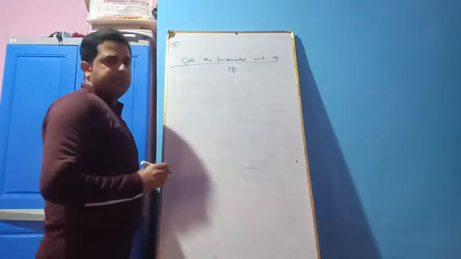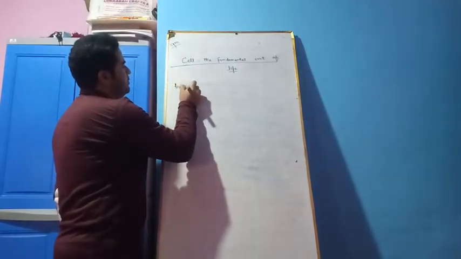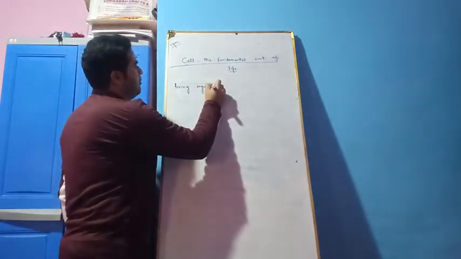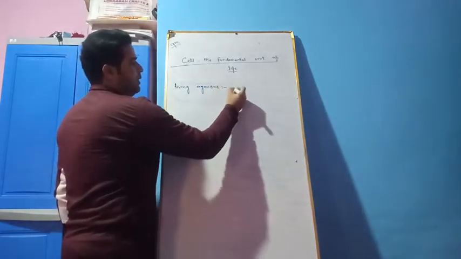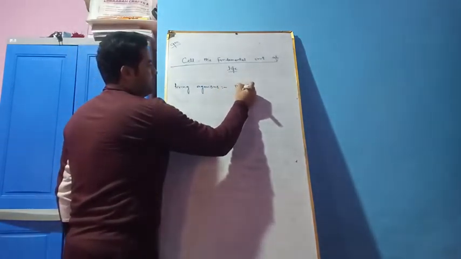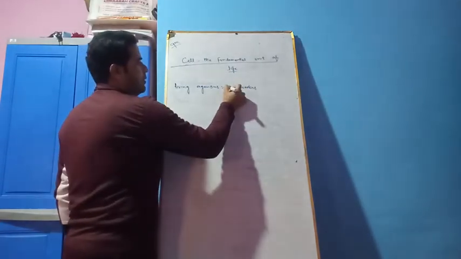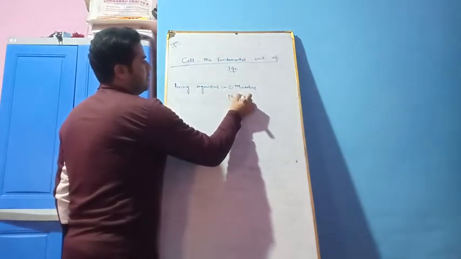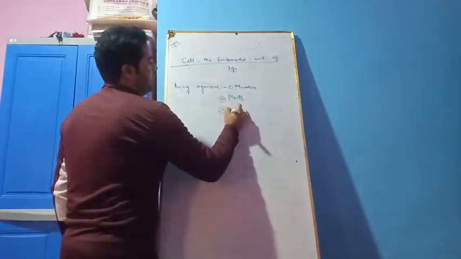The living organisms include the microbes, the plants and animals.